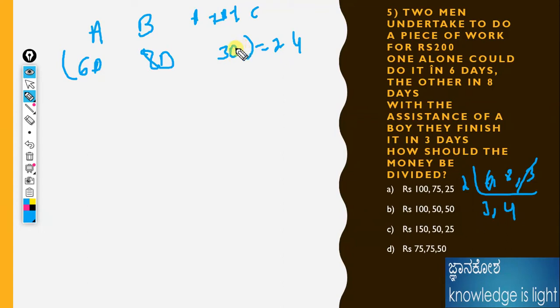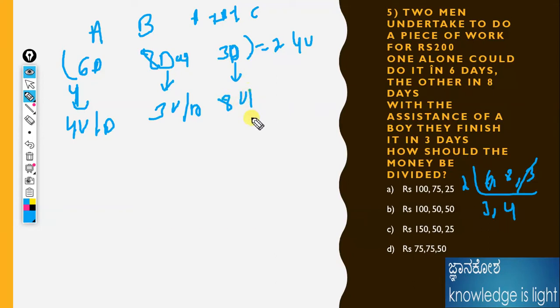1 day of work, then 24 divided by 6 is 4 units per day. Here it is 3 units per day. And here it is 8 units per day. The question is to find out how the money should be divided. We need to calculate individually the amount they will get.